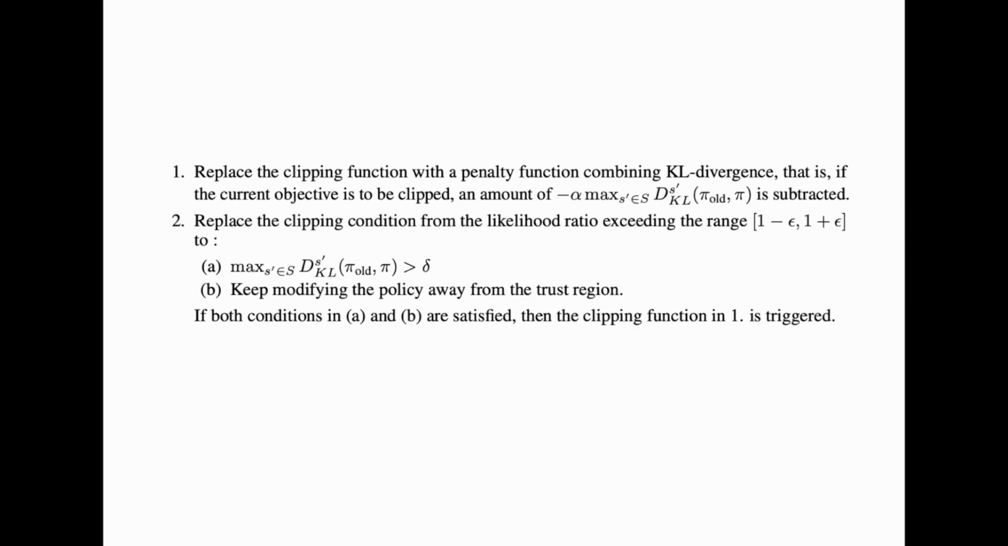The second is to replace the clipping condition with the KL divergence, if it is exceeding the trust region. What I'm trying to say is, if this is our trust region, TR, and we're currently here, which is out of the trust region, this is condition number A. And we keep modifying the policy away from the trust region, so maybe the gradient of the objective is like this. This is condition number B. So if both A and B are satisfied, then we clip it.